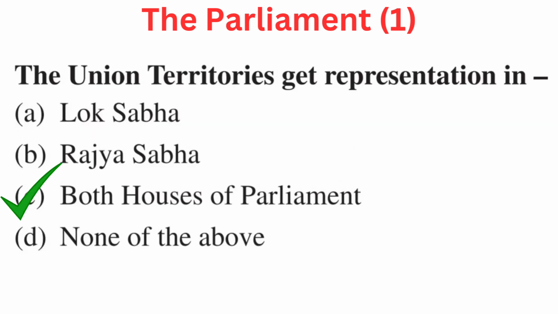543. Your question is, the Union Territories get representation in. Your options are A. Lok Sabha, B. Rajya Sabha, C. Both houses of Parliament, or D. None of the above. Right answer is C. Both houses of the Parliament.